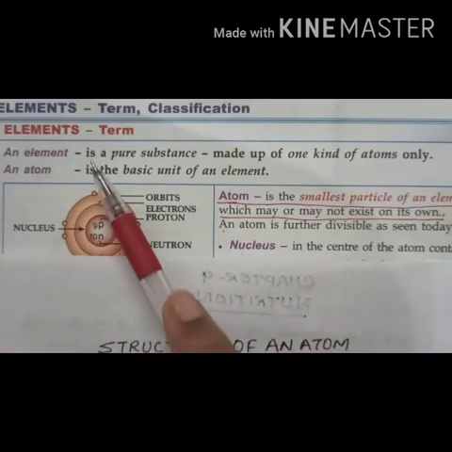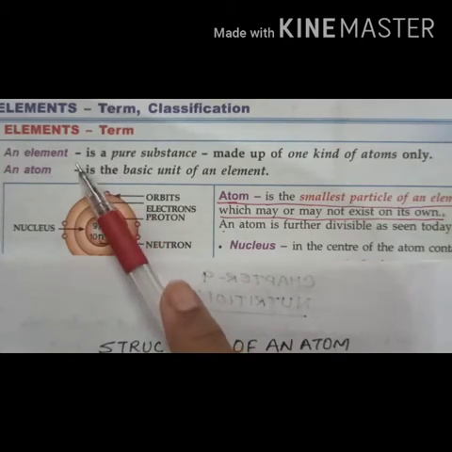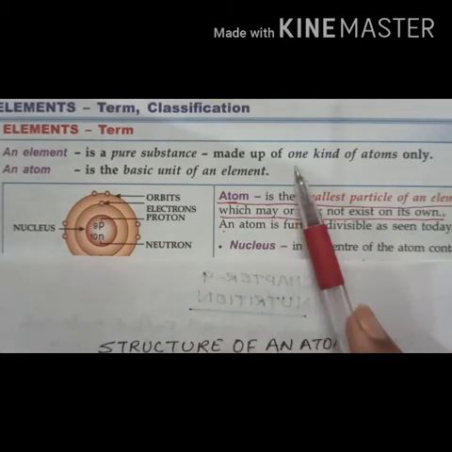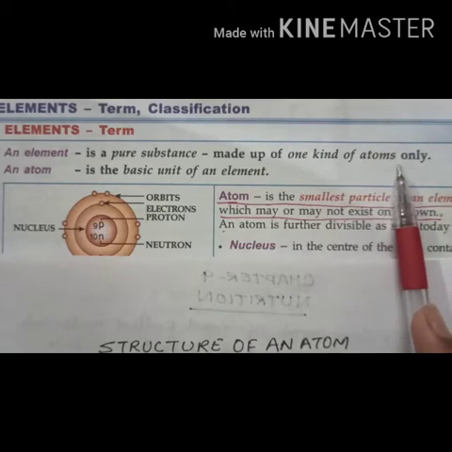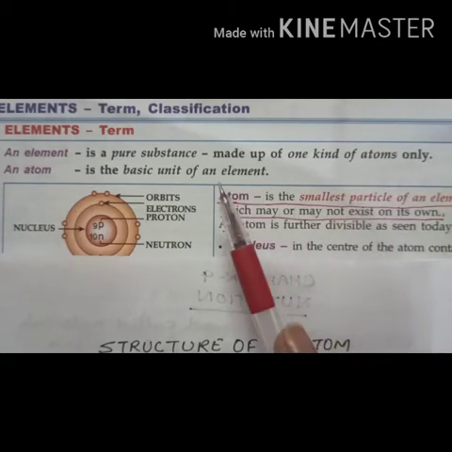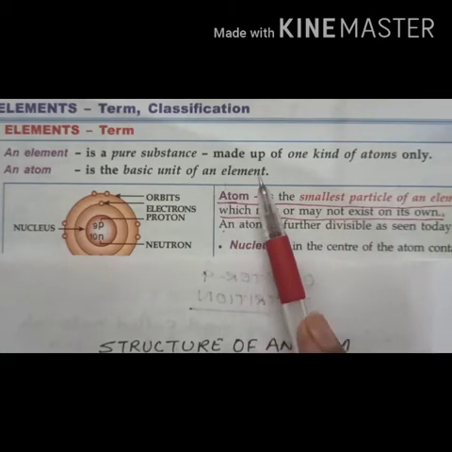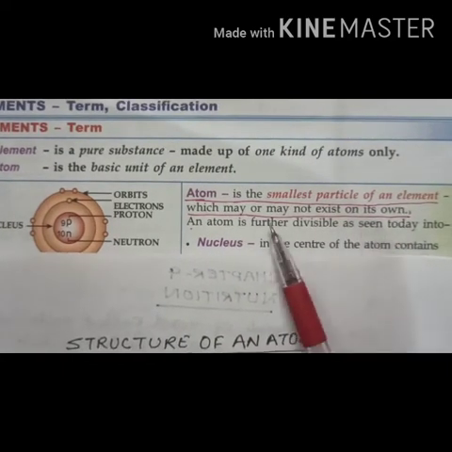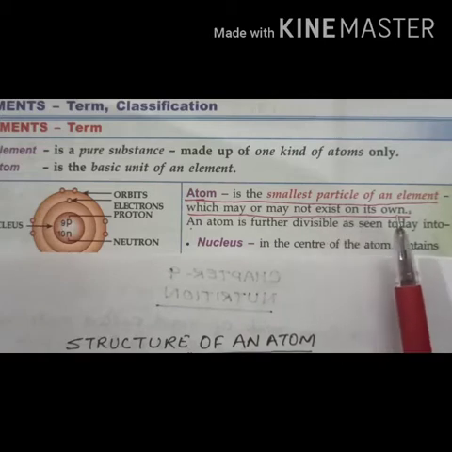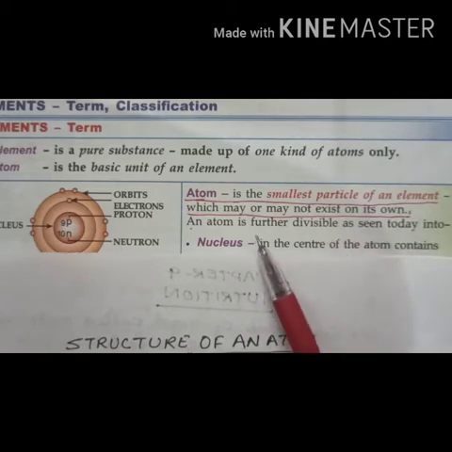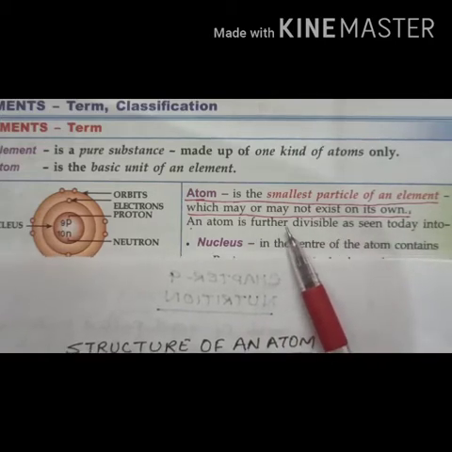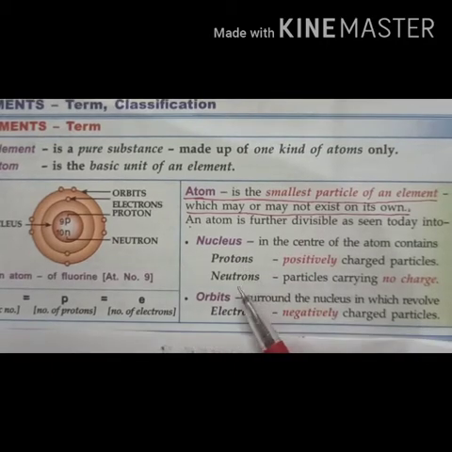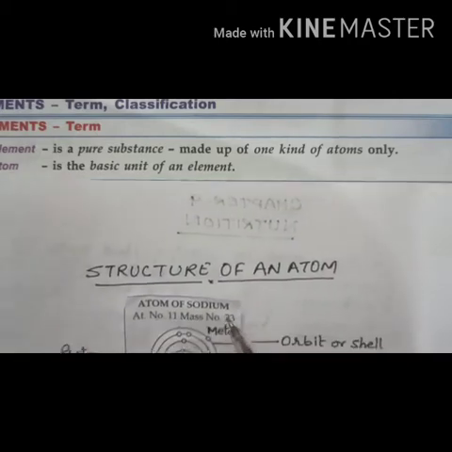Okay, now next page. An element is a pure substance which is made up of one kind of atoms only. And what is an atom? An atom is the basic unit of an element. It is the smallest particle of an element which may or may not exist on its own. An atom has three subatomic particles: proton, neutron and electron. Right?